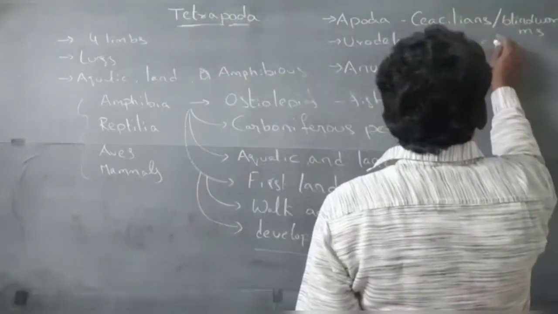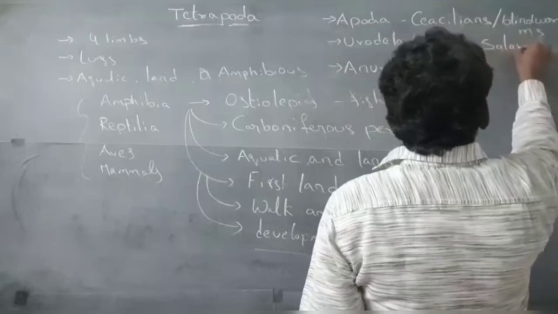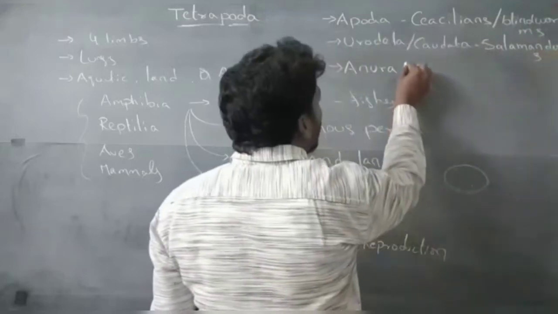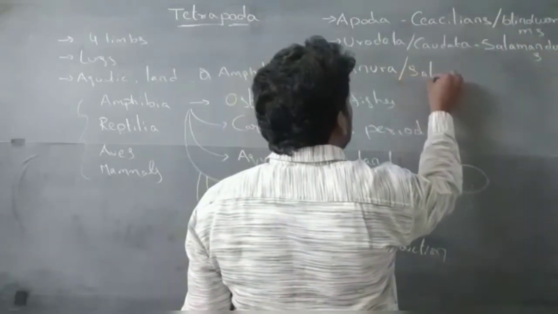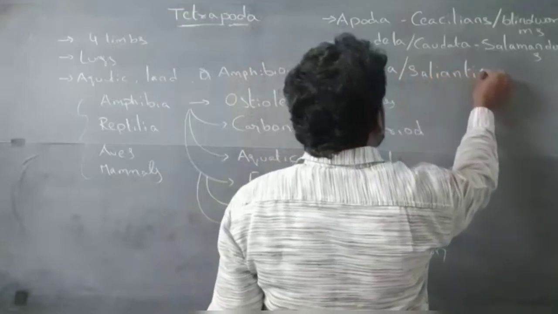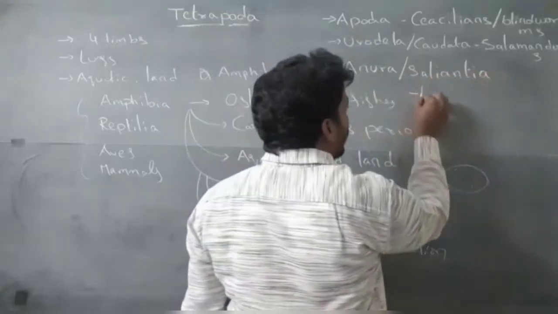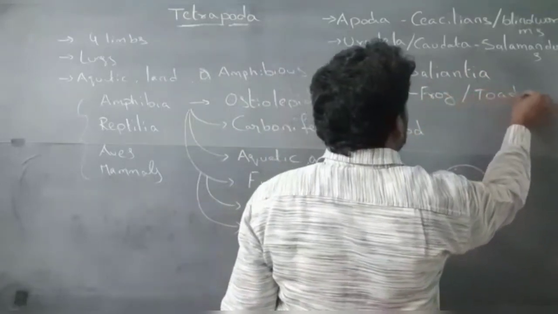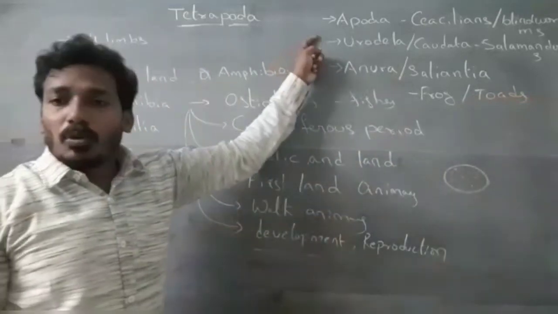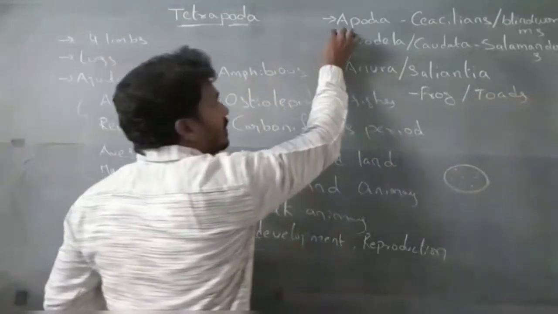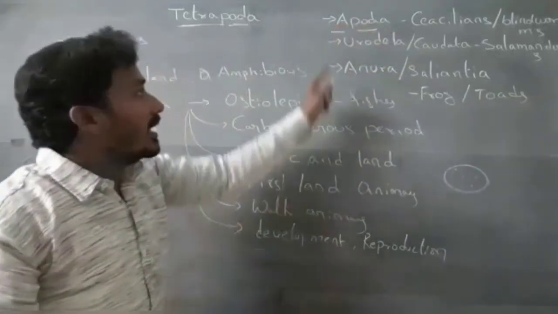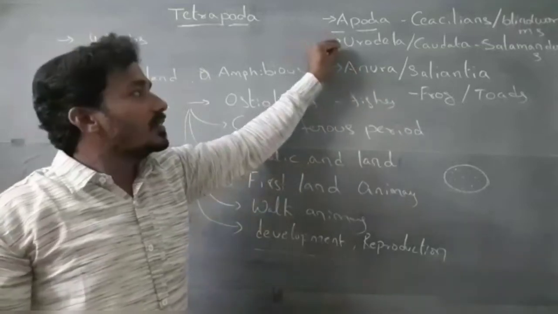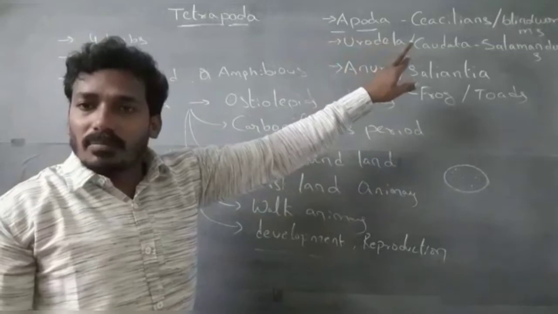Examples: salamanders. Anura are Salientia. Example: frog or toads. Apoda: a means absent, poda means legs. Legs are absent, so these are called apoda. Caecilians are blind worms.